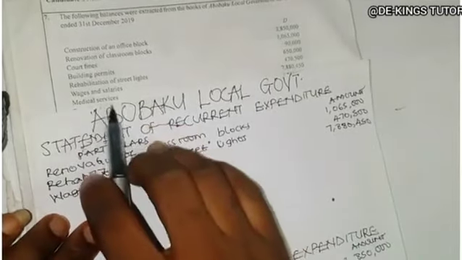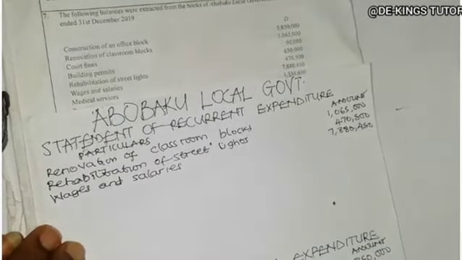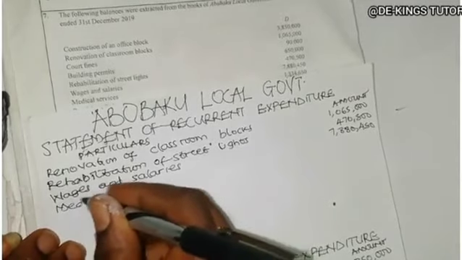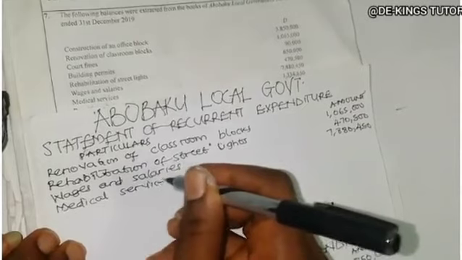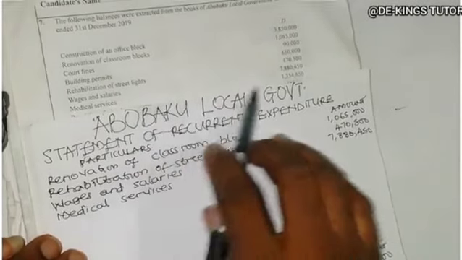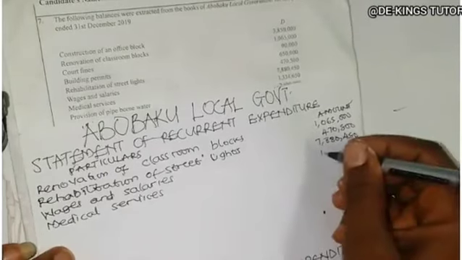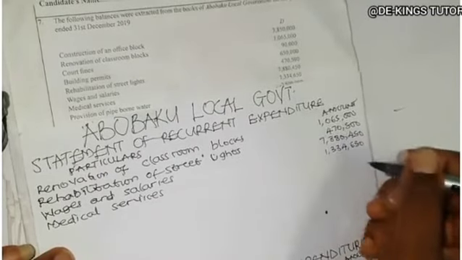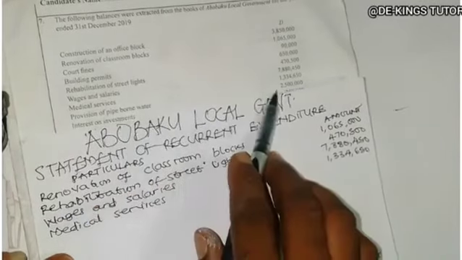The next one is medical services. They go for medical checkup and it is done frequently, so it's a recurrent. So we have medical services. How much is it? 1,334,650.